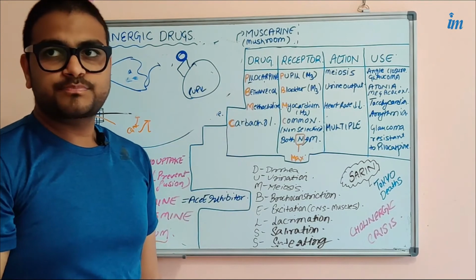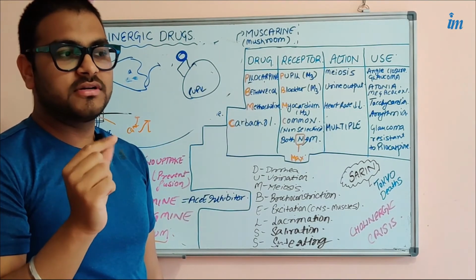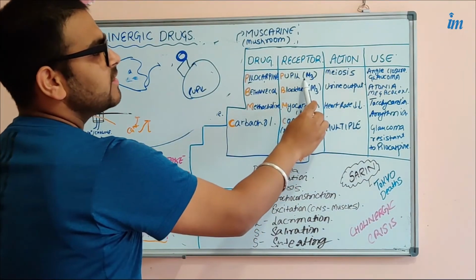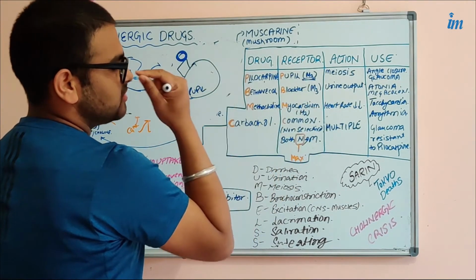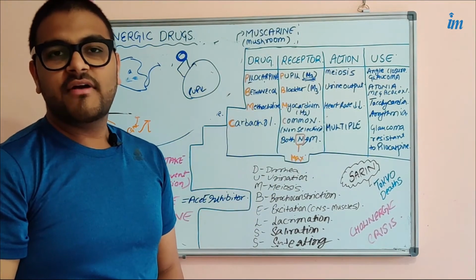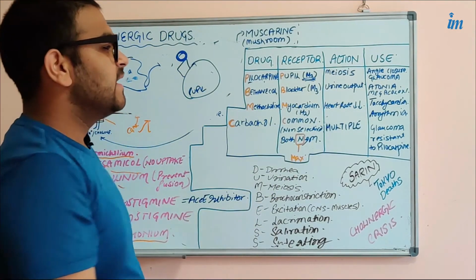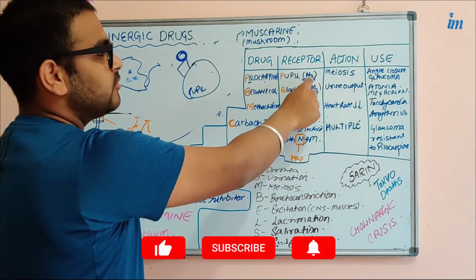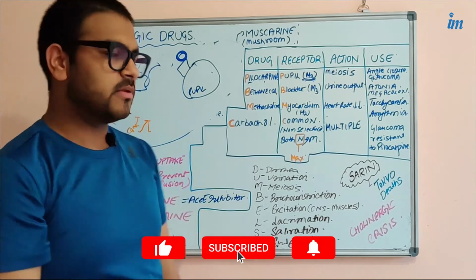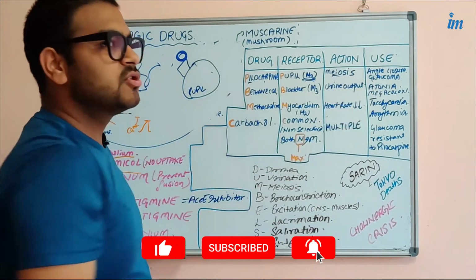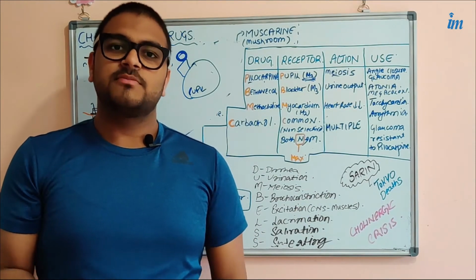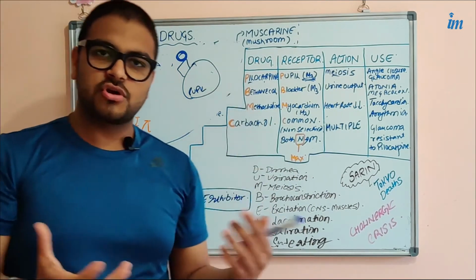What is the effector tissue of pilocarpine, where it produces the effect? Mainly on tissues, for example the pupil, which has the M3 receptor. If I give you pilocarpine eye drops, it can bind to the M3 receptor on the pupil, and the action will be constriction of the pupil. That is called miosis. So if you want to produce miosis in a patient, the drug of choice is pilocarpine.